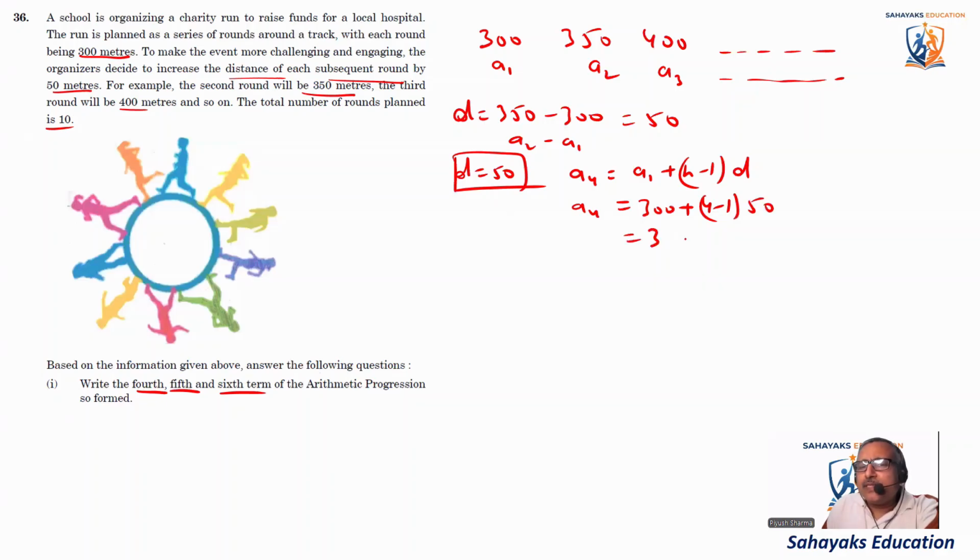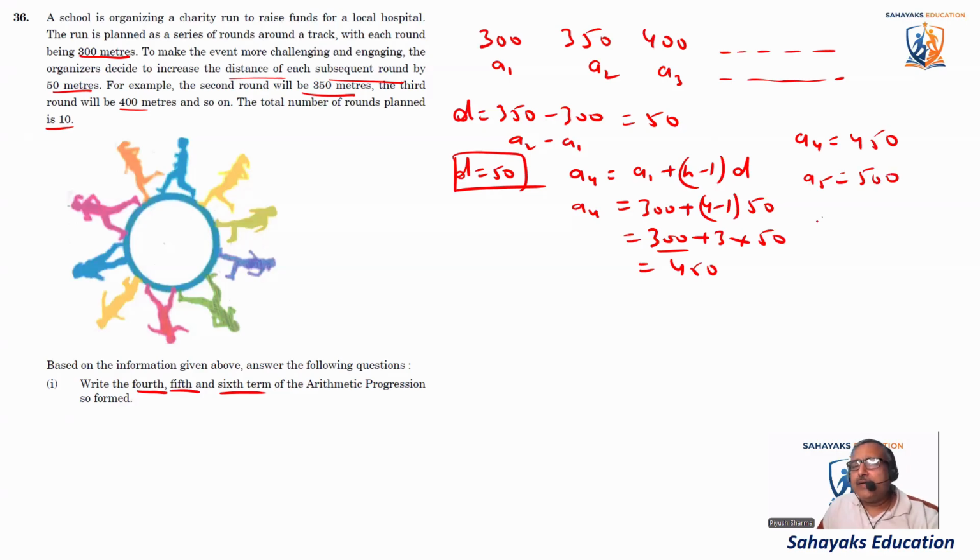So it becomes 300 plus 3 into 50, which comes out to be 300 plus 150 is 450. So the fourth term, A4, comes out to be 450. So A5 will be 450 plus 50, which comes out to be 500.